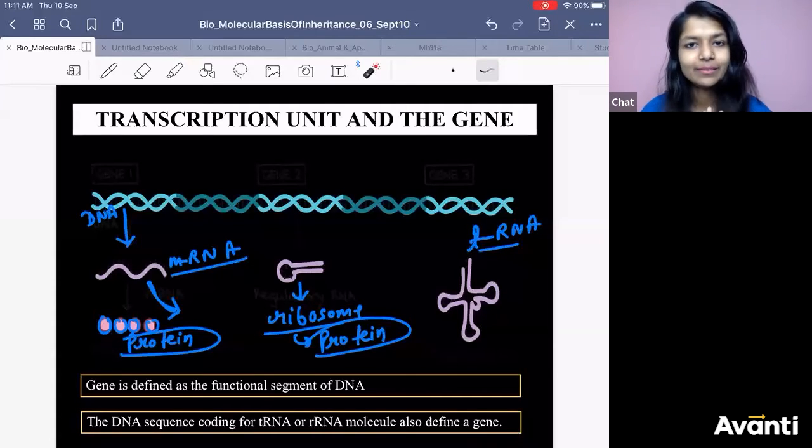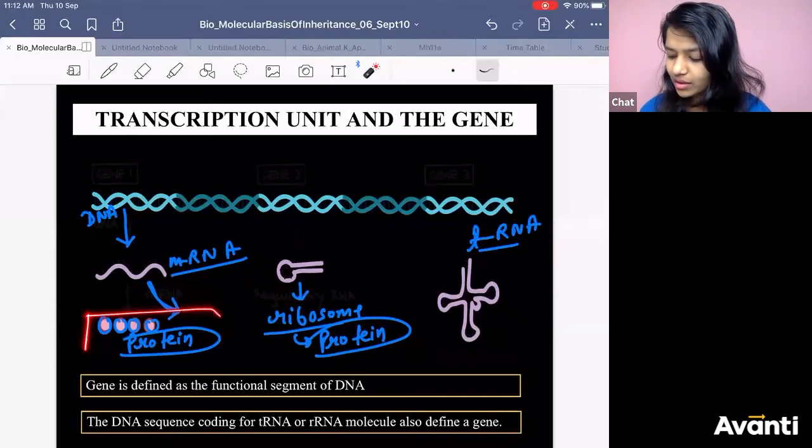Koi baat nahi, I will be teaching this. After this transcription, I will be teaching genetic code and then translation. When I teach translation, I will teach you in detail about RNA. Okay? Don't worry about it.